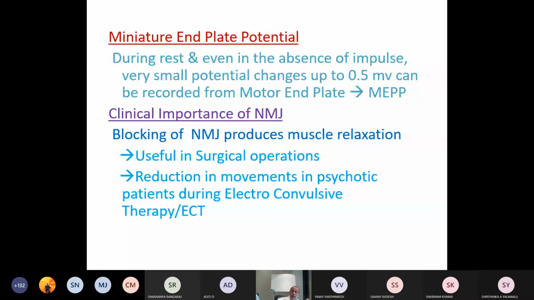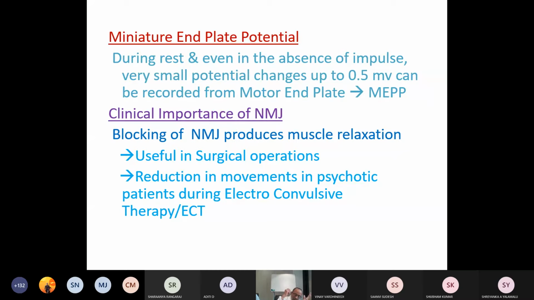That is number one. Number two, reduction in the movements of psychotic patients during electroconvulsive therapy. A small current is passed through the system in electroconvulsive treatment. We will also discuss recording of the EEG later, during discussion of the central nervous system.